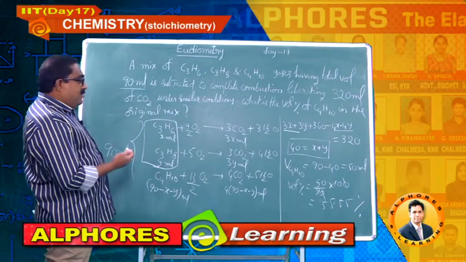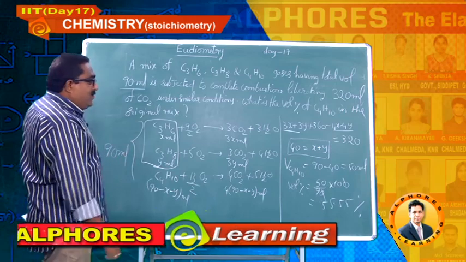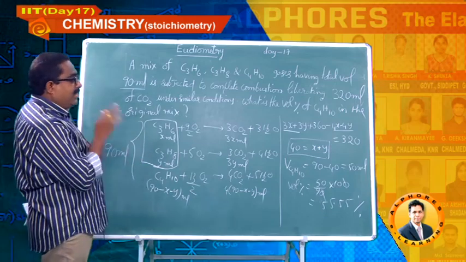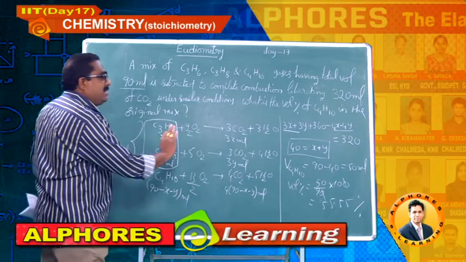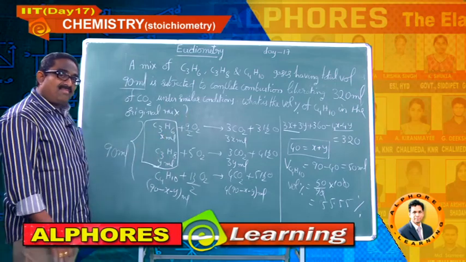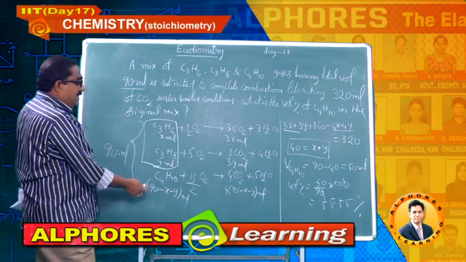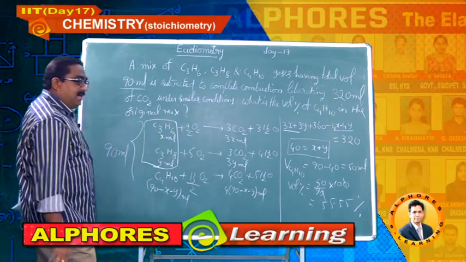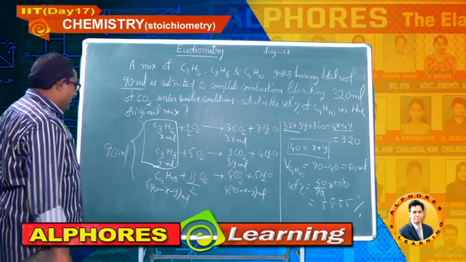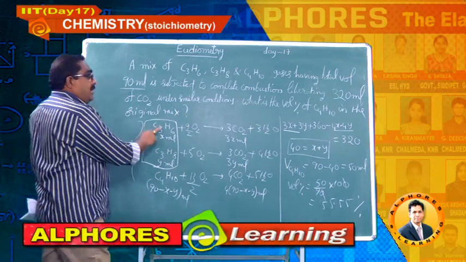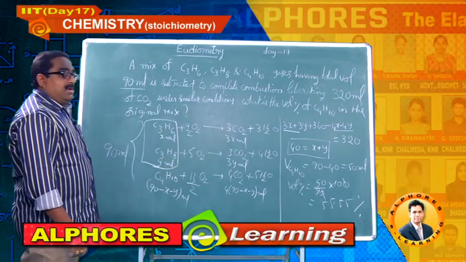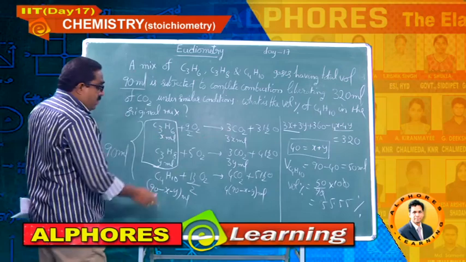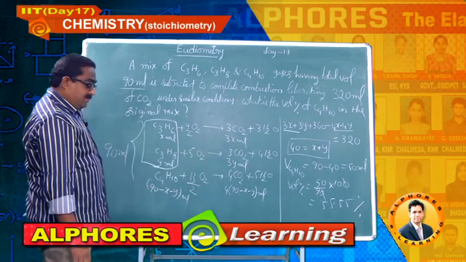It's a very simple question, students. If you are able to write the combustion reactions with balanced stoichiometric coefficients, the remaining job is dead easy. Out of these 3 gases, I have taken x ml, y ml, and the third becomes 90 minus x minus y. 1 ml gives 3 ml according to stoichiometry. x ml gives 3x, similarly y ml gives 3y ml.